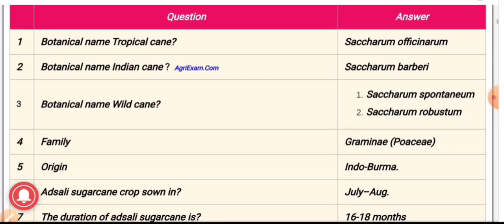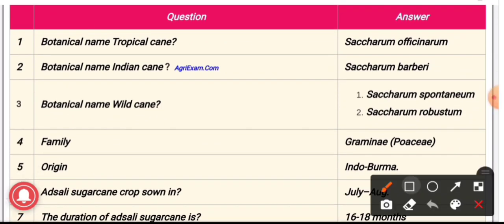Question number first, the botanical name of tropical cane, and the answer is Saccharum officinarum. It is the botanical name of tropical cane. The word saccharum is derived from the Sanskrit word sarkara, which means sugar.